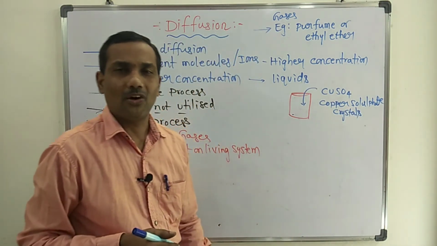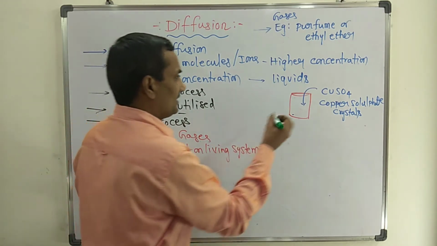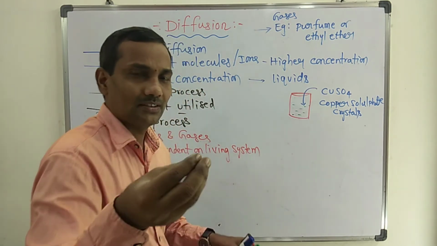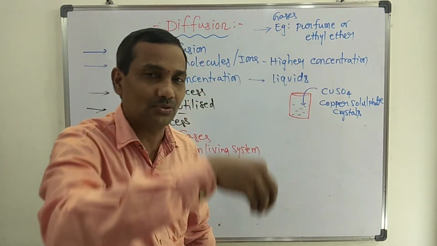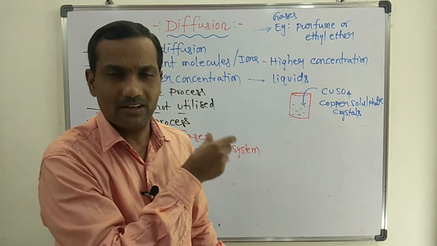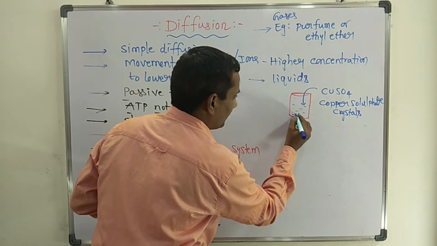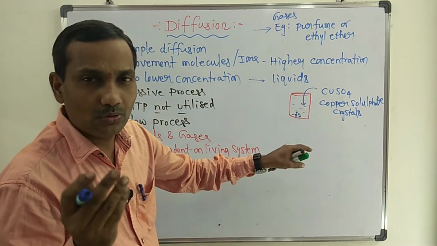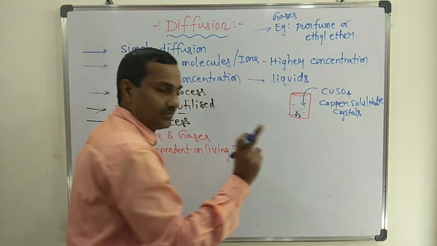What is the color of the copper sulfate? It is blue color. Here the complete water is there in the beaker. Whenever we add copper sulfate crystals to the water in the beaker, the crystals will settle down. All the blue color copper sulfate crystals will settle down.